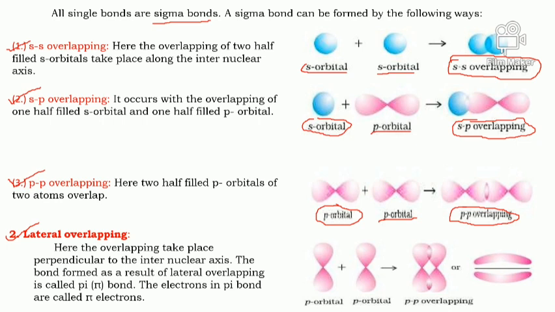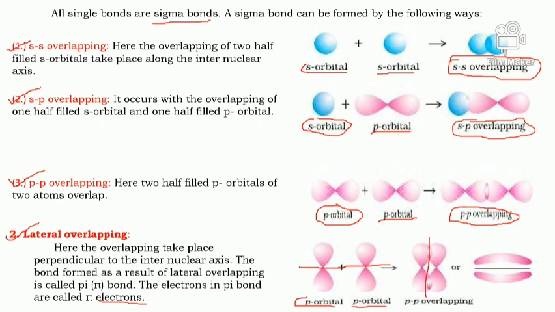It results in the formation of a pi bond, and the electrons are considered pi electrons. So here you can see this is one p orbital, this is another p orbital, and this is the internuclear axis, but their overlapping is perpendicular.